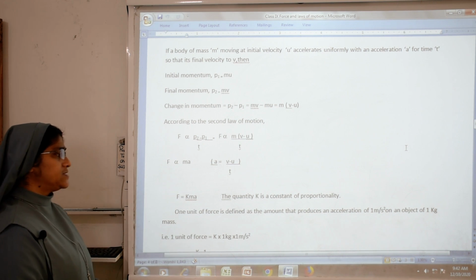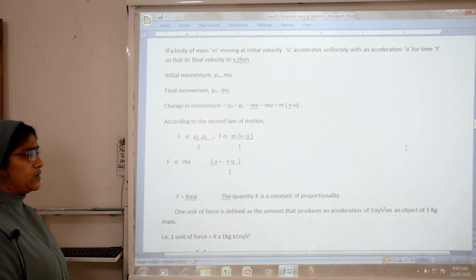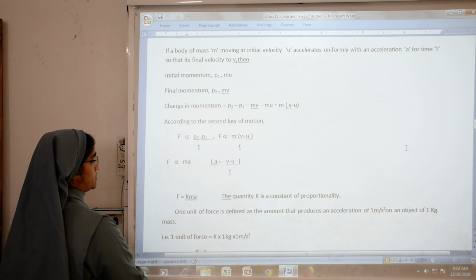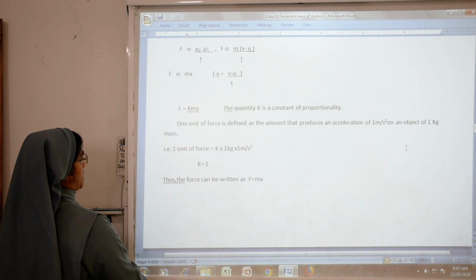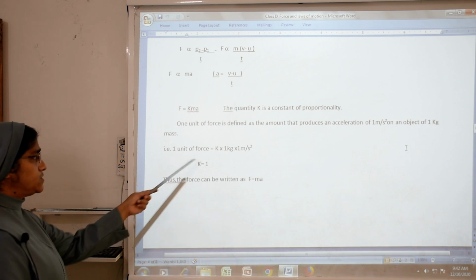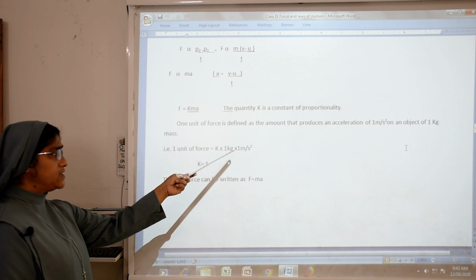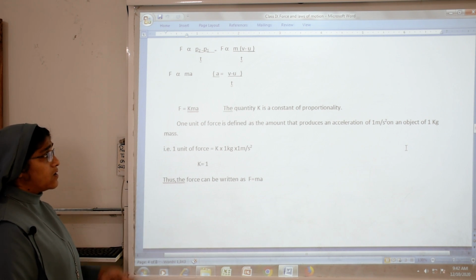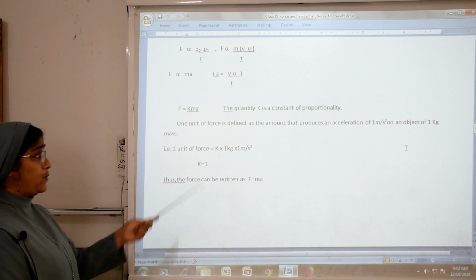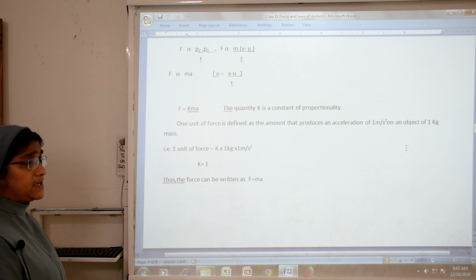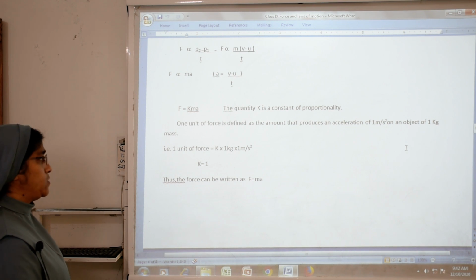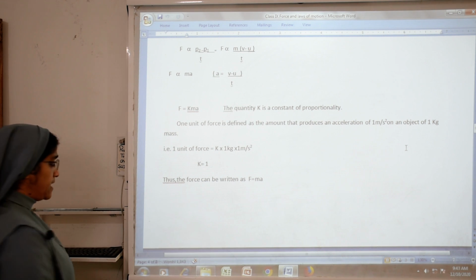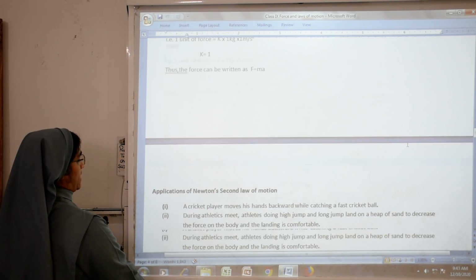One unit of force is defined as the amount that produces an acceleration of 1 meter per second square in an object of 1 kg mass. So 1 equals k into 1 kg into 1 meter per second square. Thus the formula for force can be written as F is equal to ma.